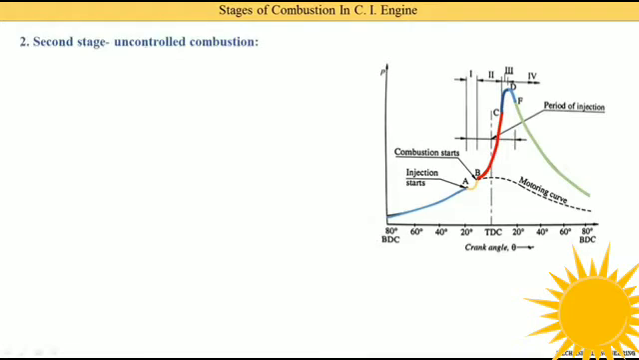Now, we'll take the second stage, that is known as uncontrolled combustion. Because in the CI engine, we cannot control the combustion rate. In case of an SI engine, we can generate a spark and ignite the mixture, but in case of a CI engine the fuel gets auto ignited, depending on the pressure and temperature present inside the combustion chamber. Hence this portion is known as uncontrolled combustion, because we cannot control the combustion of the fuel inside the chamber.